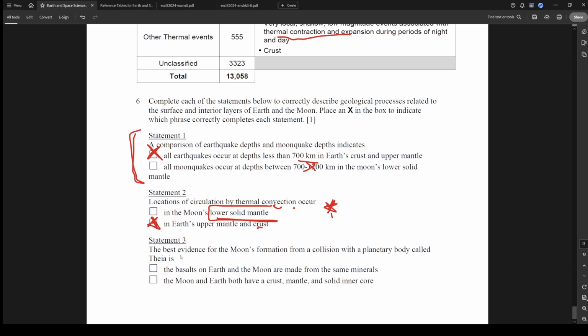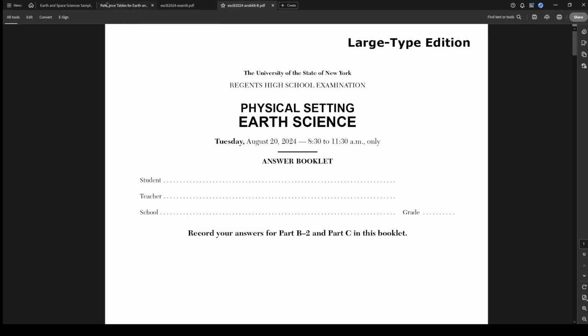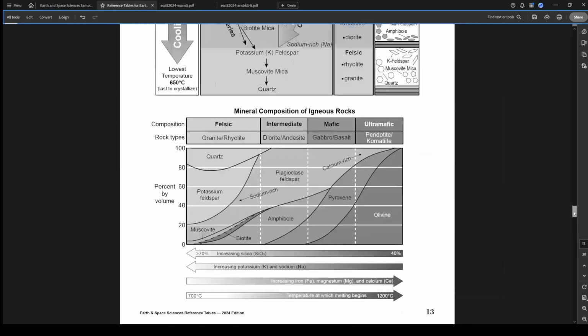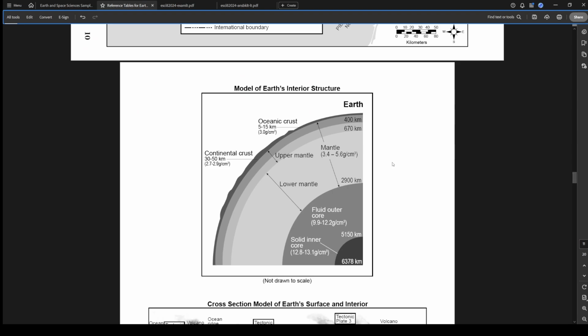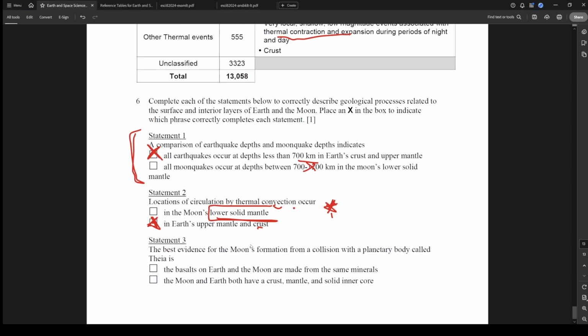It's not a great question. I just want to go back to this for a second. The convection currents are mainly in the mantle and the asthenosphere area, and if we go to our reference table, look at this. The continental and oceanic crust are solids. There's no convection currents in a solid. Circulation, I don't know about that. I mean, listen, I could be thinking about it wrong, but I'm pretty confident that's a bad answer.